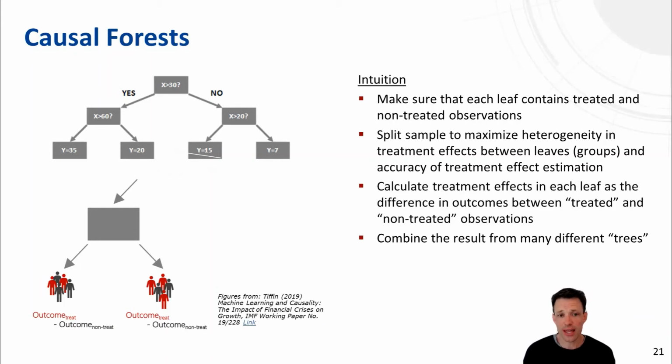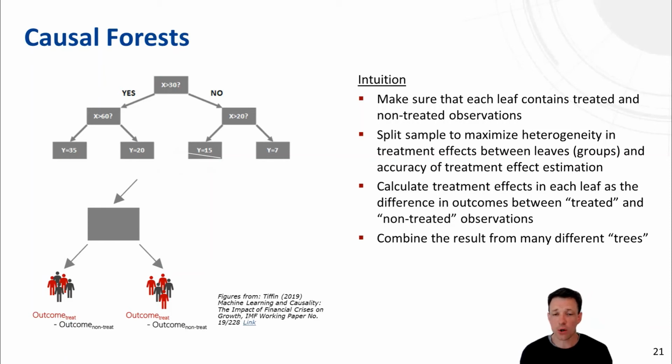And you ensure that in each bin you have treated and non-treated units. By partitioning in a certain way, you obtain observations that are very similar in terms of their characteristics, such that you can interpret each leaf that results at the end of the tree as a kind of matching or a kind of randomized experiment, so that you can simply compare the difference in treated and non-treated units within each leaf, within each bin of your partitioning.